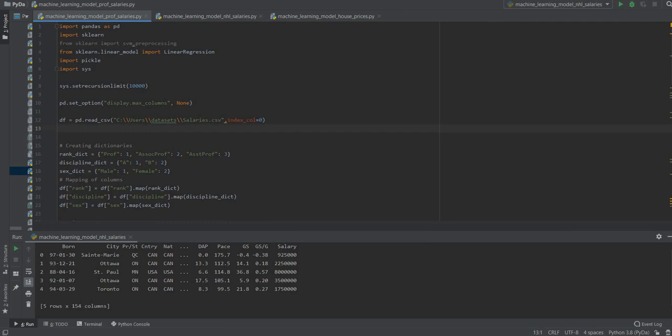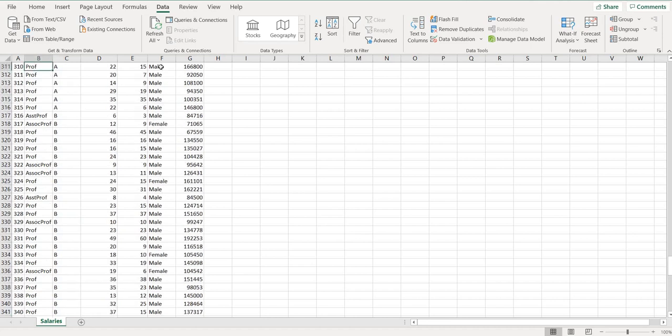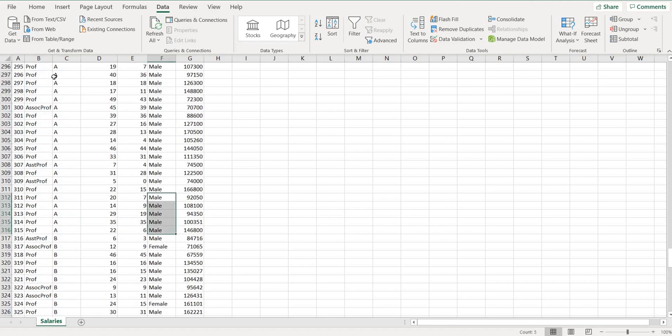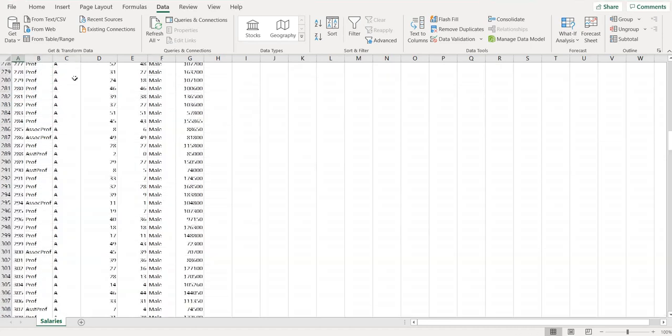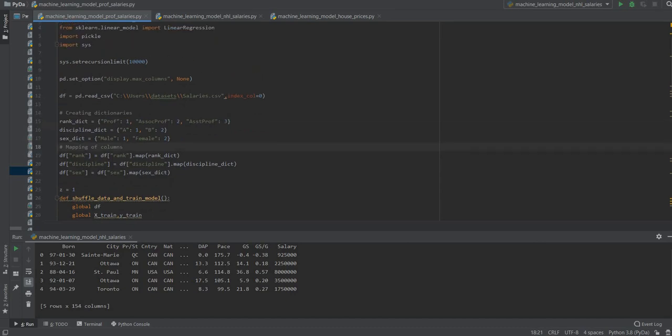So now, what we talked about is replacing the text, the string, with numbers. So this is what we're going to do over here. We are going to create dictionaries for the rank, for the discipline, and for the sex, and then we are going to map the dictionaries to the different columns.